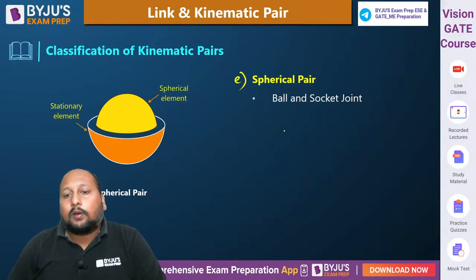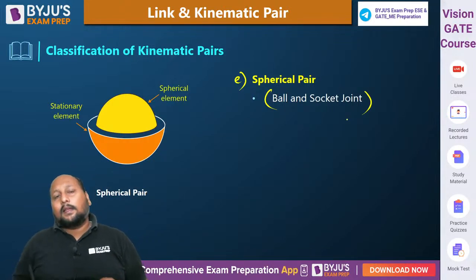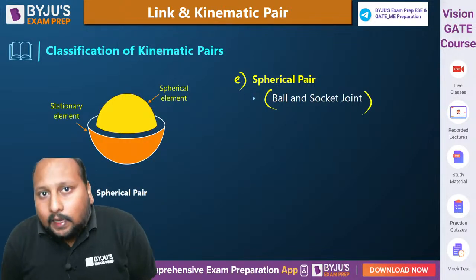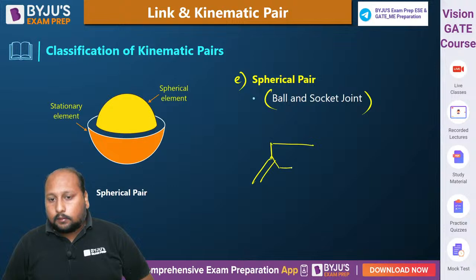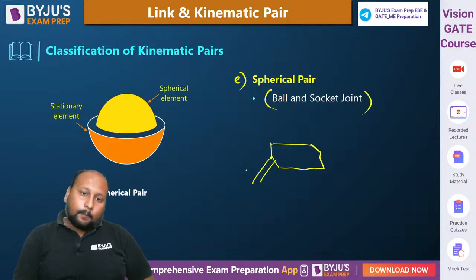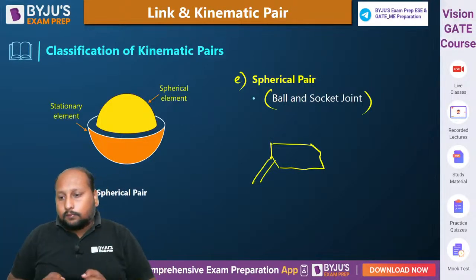Spherical pair, also known as ball and socket joint. Let's see an example. You might have seen the rear view mirror of a bike. You have seen it, right? It's fitted on bikes, and from there you see the back side. So you can rotate that mirror in all the 360 degrees of direction.